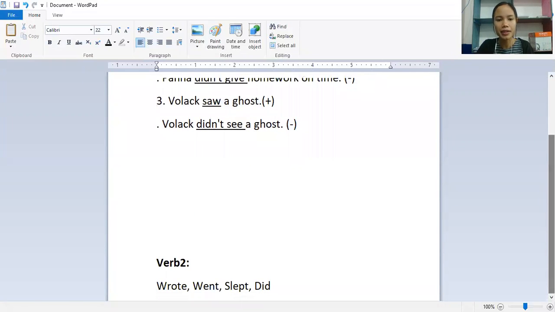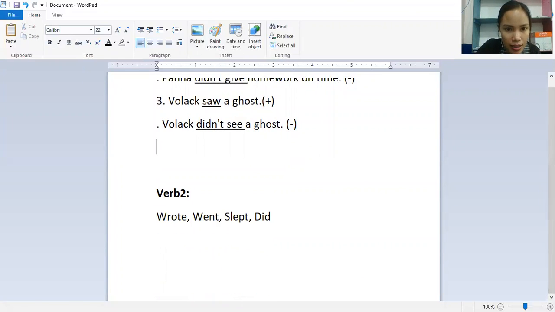Then I got some verb 2 forms for you guys, and I'll show you how to make these verb 2 forms into negative sentences. The first word is wrote. When I make it into a negative sentence, I will just say I did not or didn't write. I didn't write.